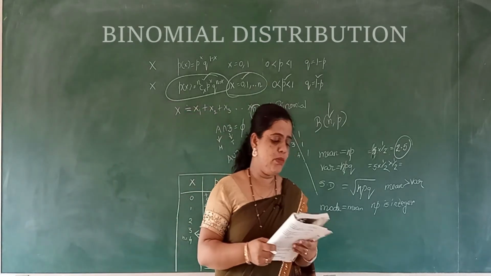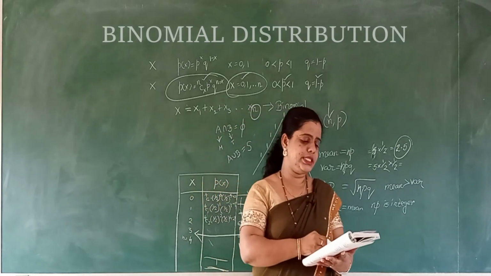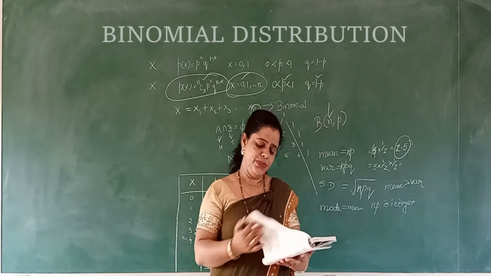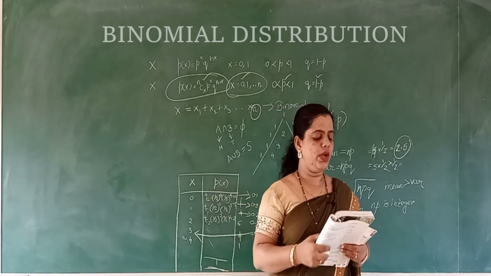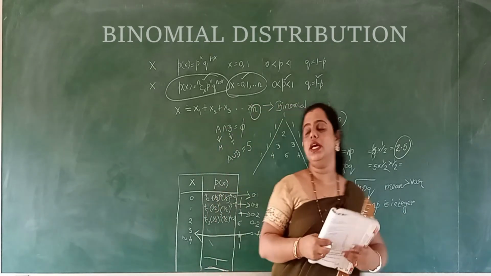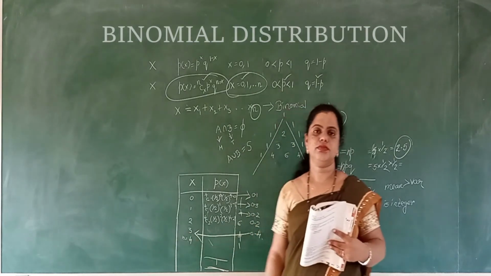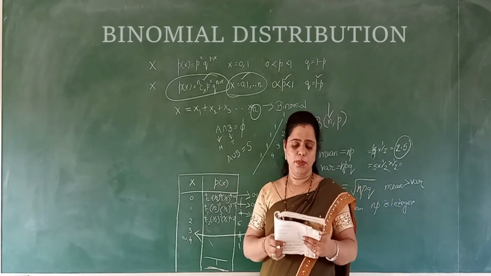So if it is not an integer, no need to bother. It is the one which has the largest probability.